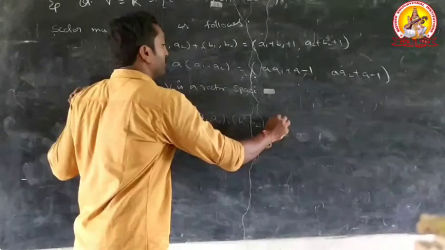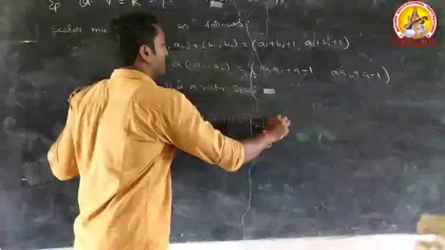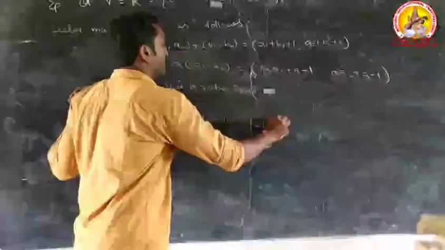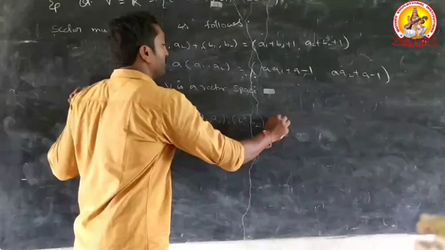Apply the first condition: that equals (a1 + b1 + 1, a2 + b2 + 1). Again apply the second condition.